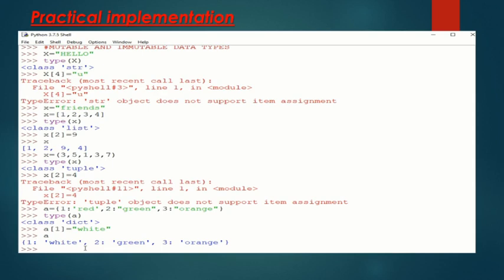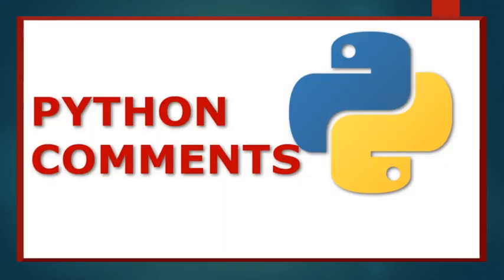So dictionary is also a mutable data type, just like list. Clear? So we have seen here that in case of mutable, we can change the values in place, but in case of immutable, we cannot change the values in place. Clear? So next we'll discuss Python comments.